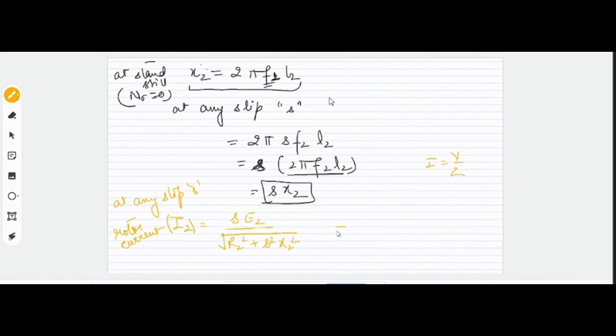And what they have written is, we can write this I2 as E2 divided by R2 by S plus J times X2. Can we write it like this way?